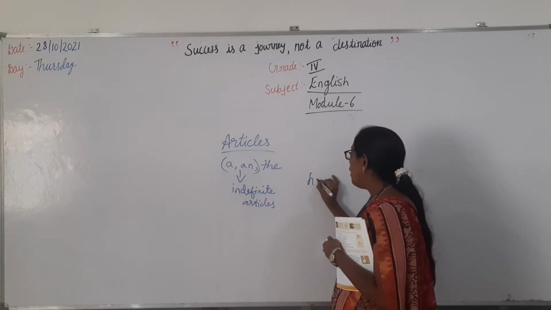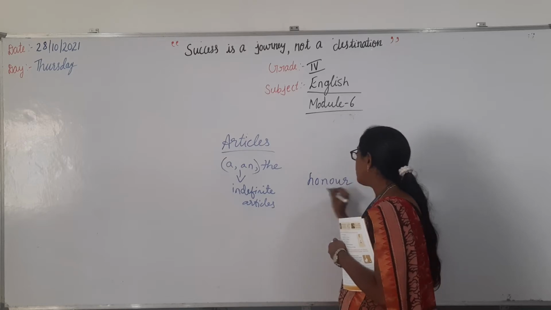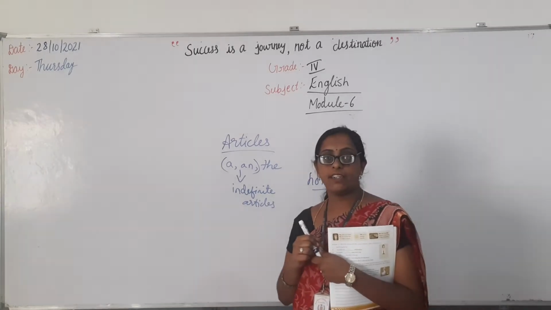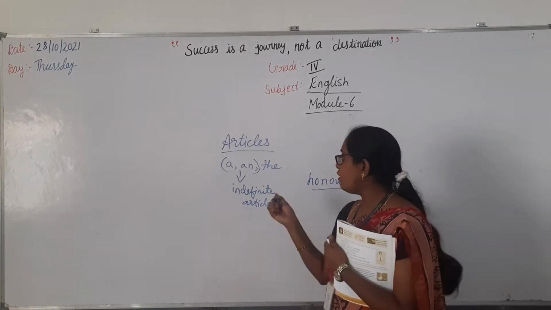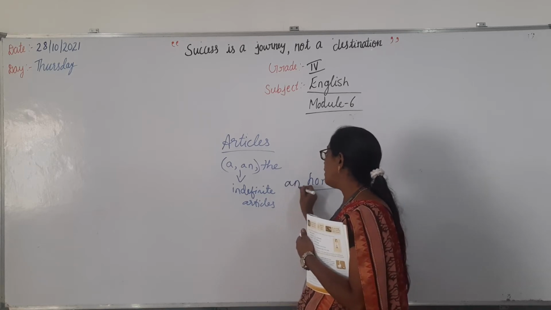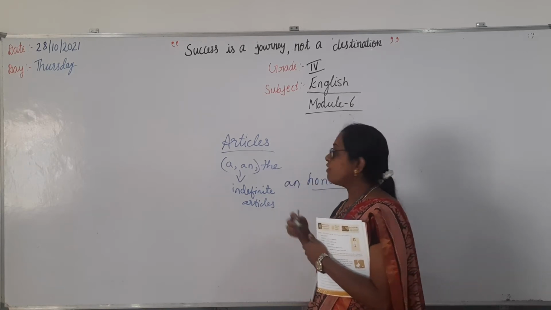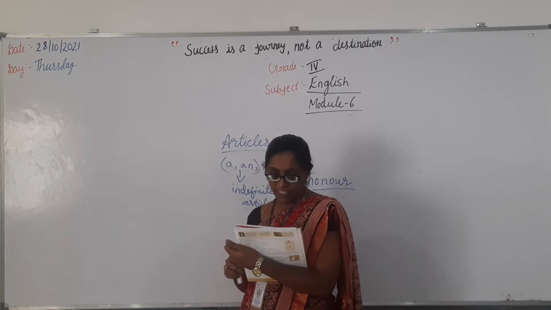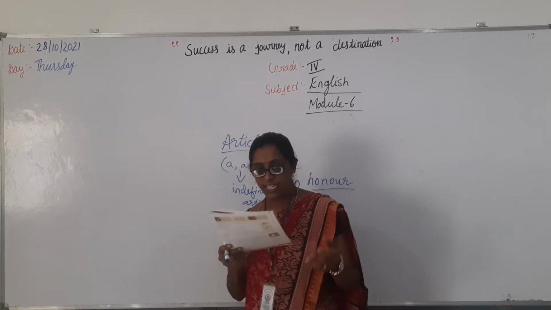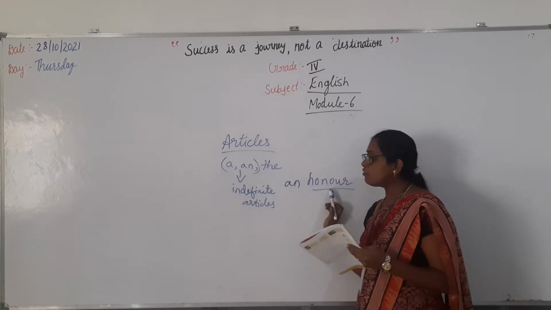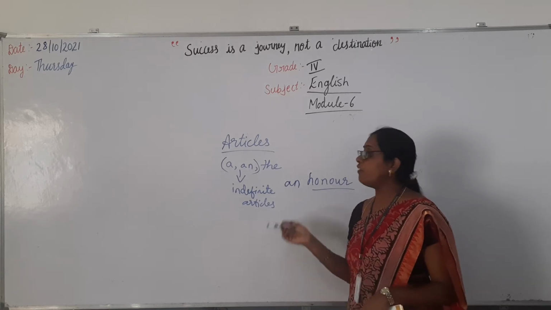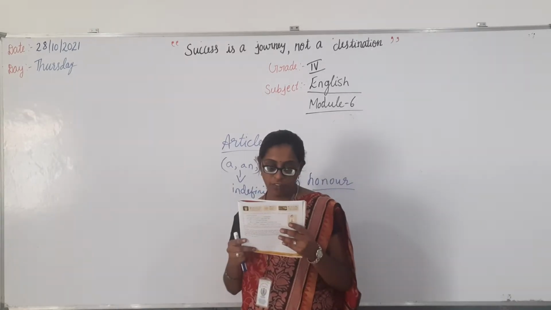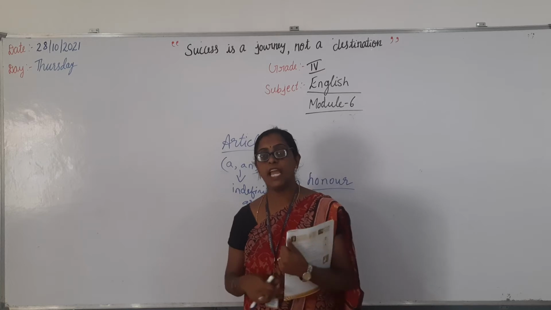Example: honor, H-O-N-O-U-R. The O sound is coming in honor, correct? A vowel sound is coming. Then what will you use before this word? An. A vowel sound is coming, so an. Getting it, children? And if the first letter of the word is a consonant but the sound is a vowel sound, we should add an there. Then the article a is used before the word.